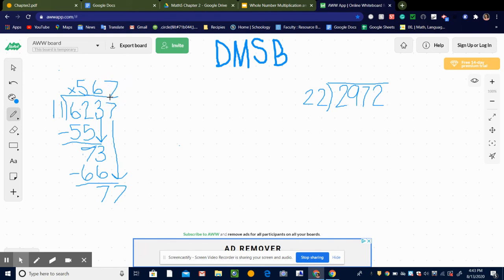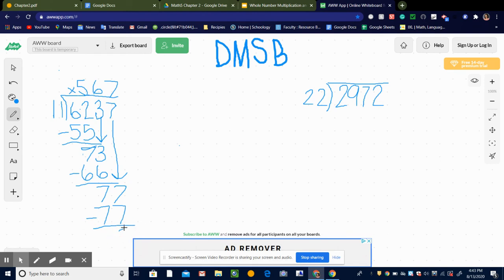Then I'm going to multiply because that comes next. 7 times 11 is 77. Then I'm going to subtract. That's the next step. And when I subtract, I get 0.